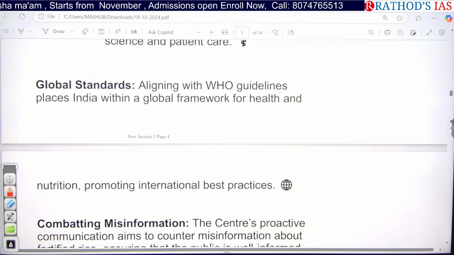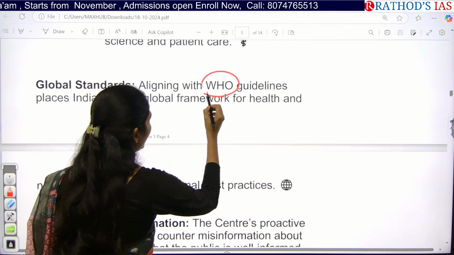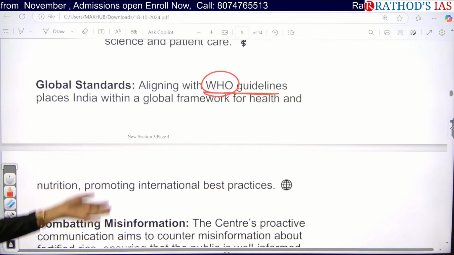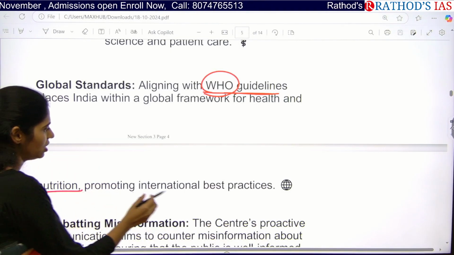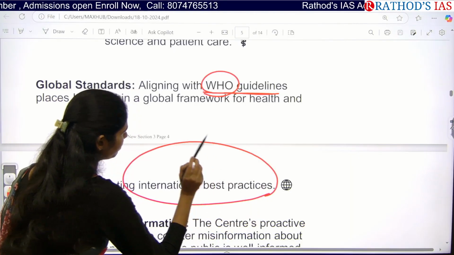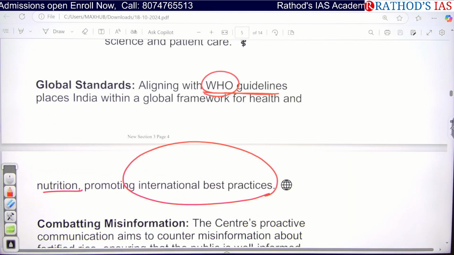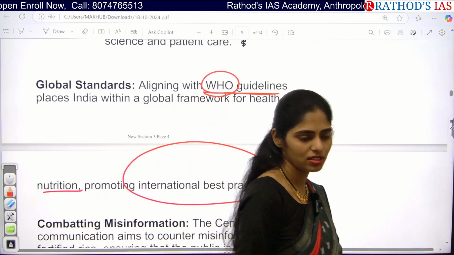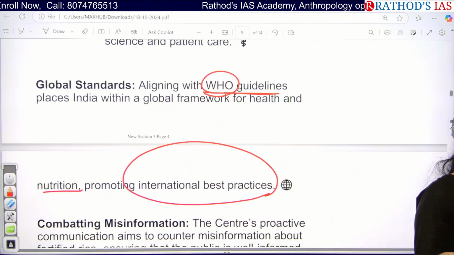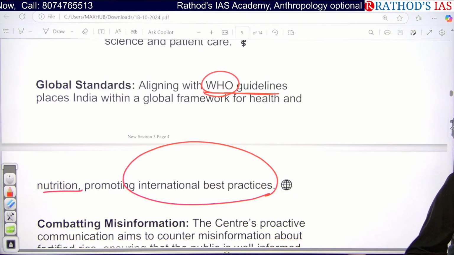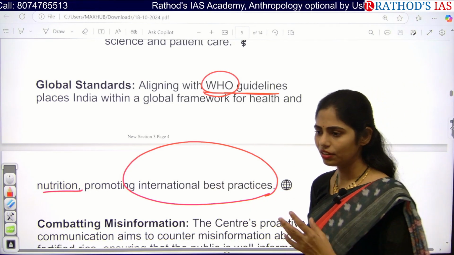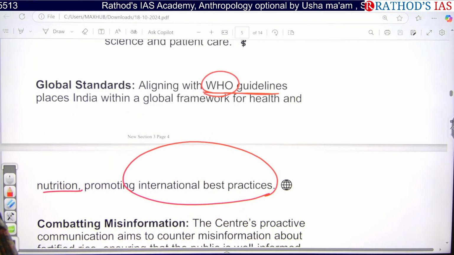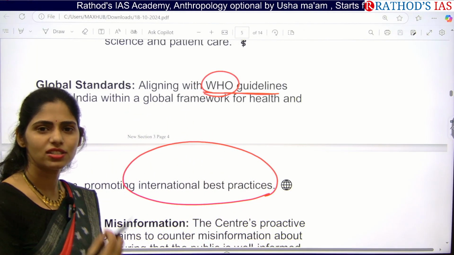And we have to even align with our global standards, that is WHO guidelines, so that we can follow a global framework for health and nutrition, so that even in India we can promote international best practices as well. So why do we have to follow these international best practices? If you see any ranking, recently we studied the Global Hunger Index, India's rank is very, very bad. Like that, even UNDP, the United Nations Development Programme, releases the Human Development Index. In that also India's ranking is low.